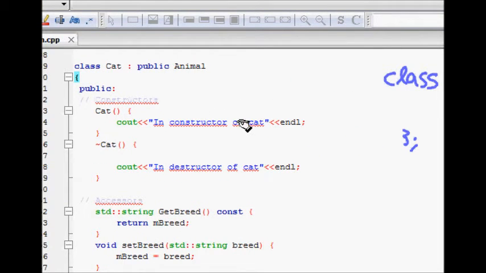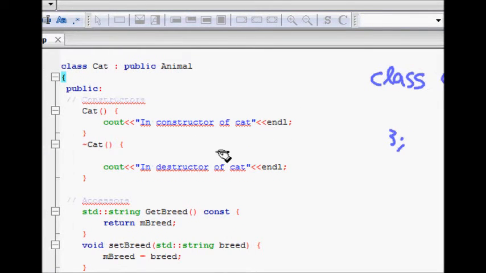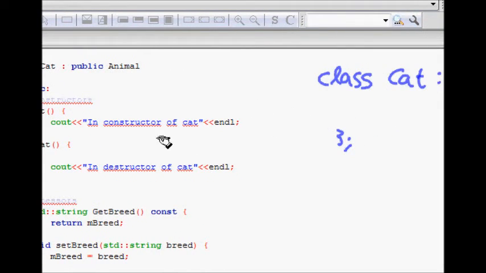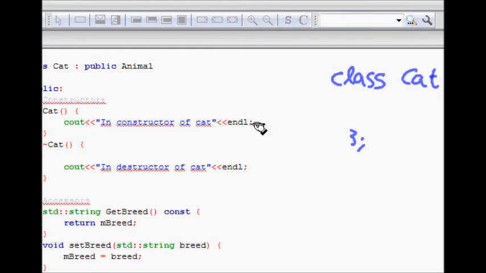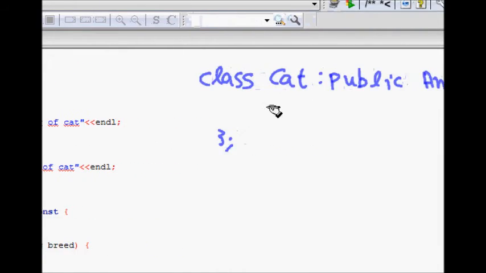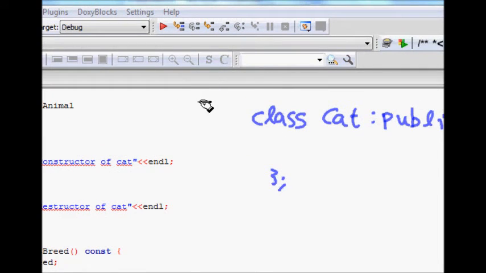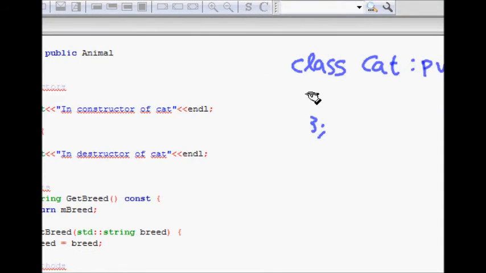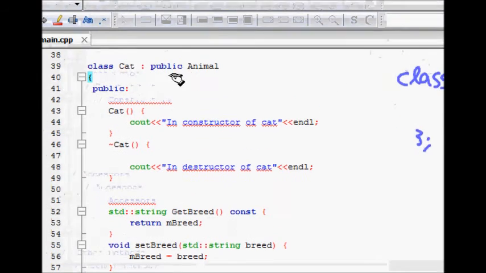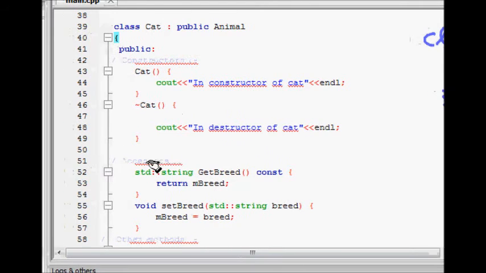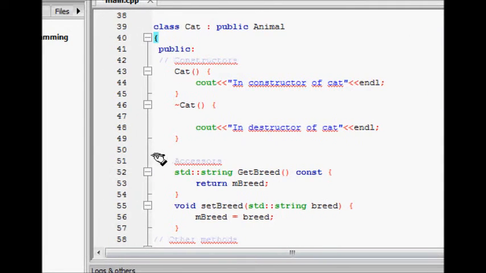now if you don't write anything else for this class, it will still have all the methods and members, like weight and age, and the methods for handling them, the functions like get weight, set weight, get age and set age. Those will be available even if you just write this. This is very important because you are reusing code that is already written by someone, so you are not reinventing the wheel. You have already got an animal class, and we use it by just saying public animal.